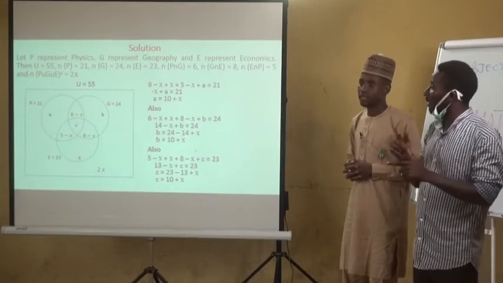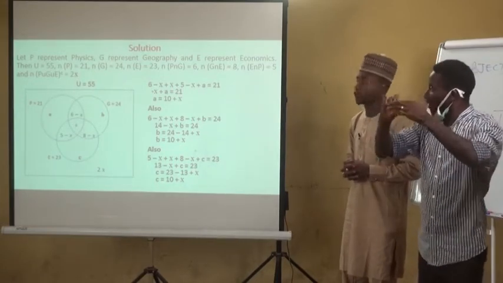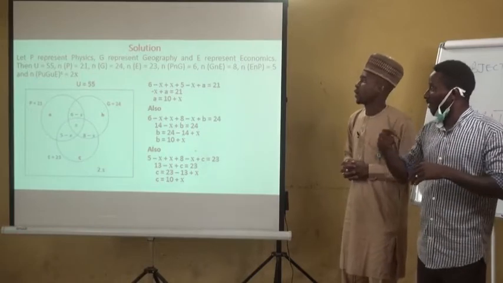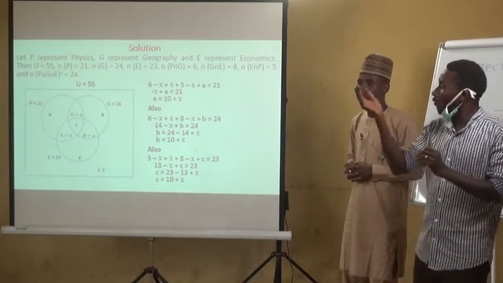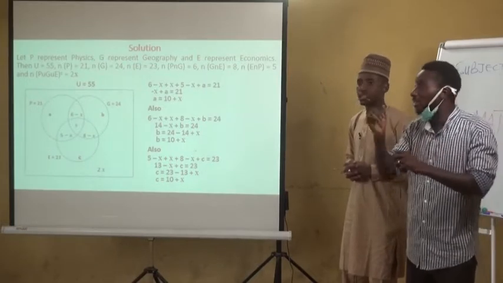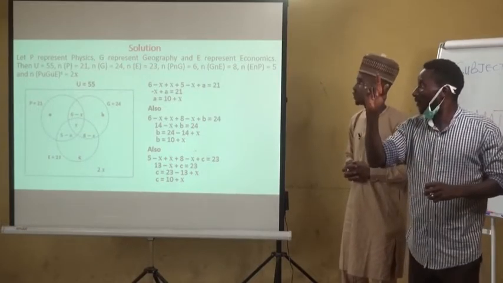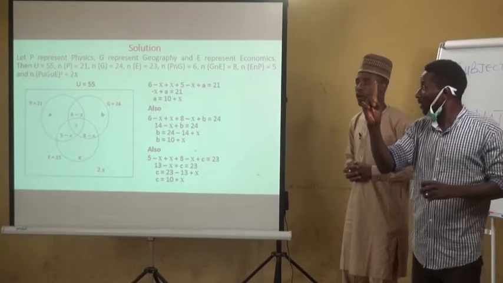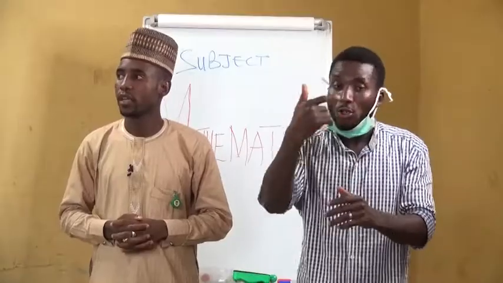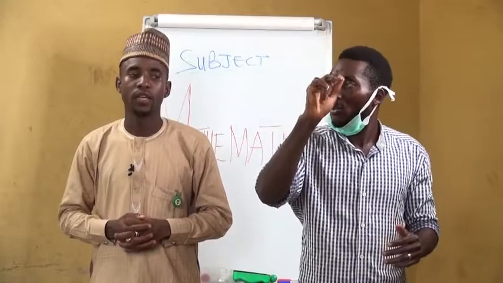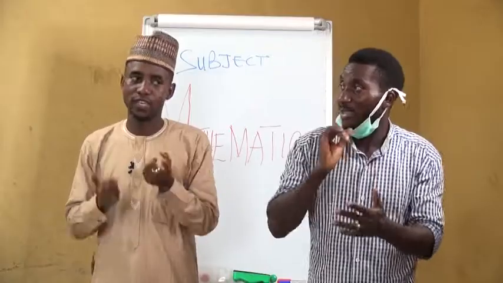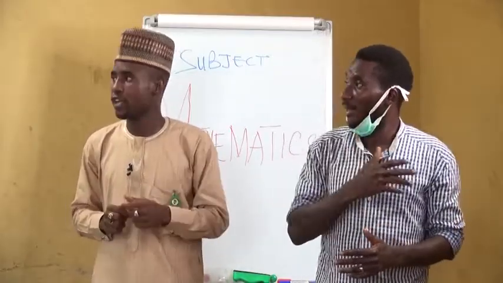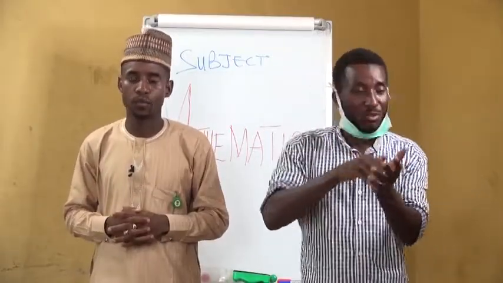Then the universal set is 55. We have 55 students. Number of those that study physics is 21. Number of those that study geography, we have 24. And the number of those that study economics is 23. Then number of those that study both physics and geography, that is intersection P and G, we have 6.